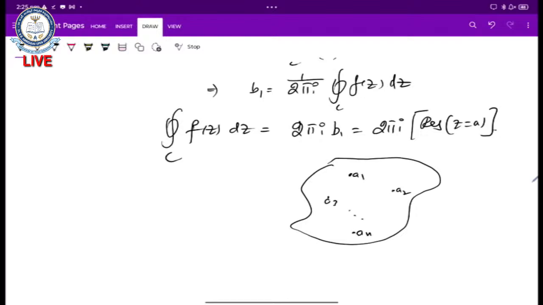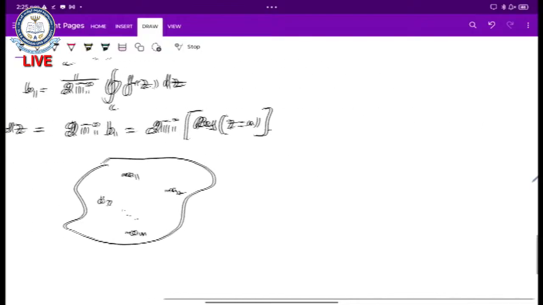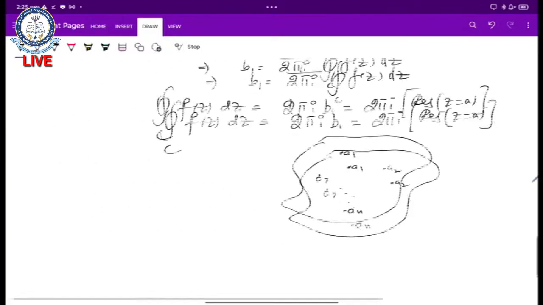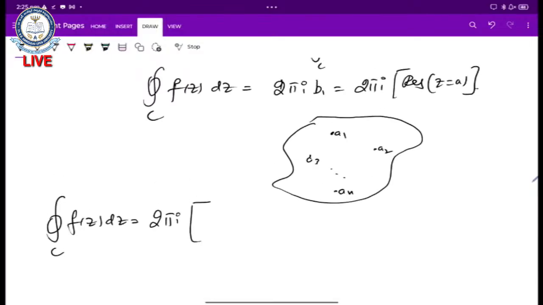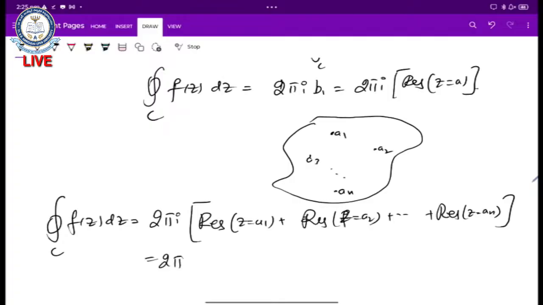Like that, if n singularities are there, then the integral over c of f of z dz is 2 pi i into residue of f of z at a1, plus residue at z equal to a2, and so on, plus residue at z equal to an. This is nothing but 2 pi i into the sum of the residues,